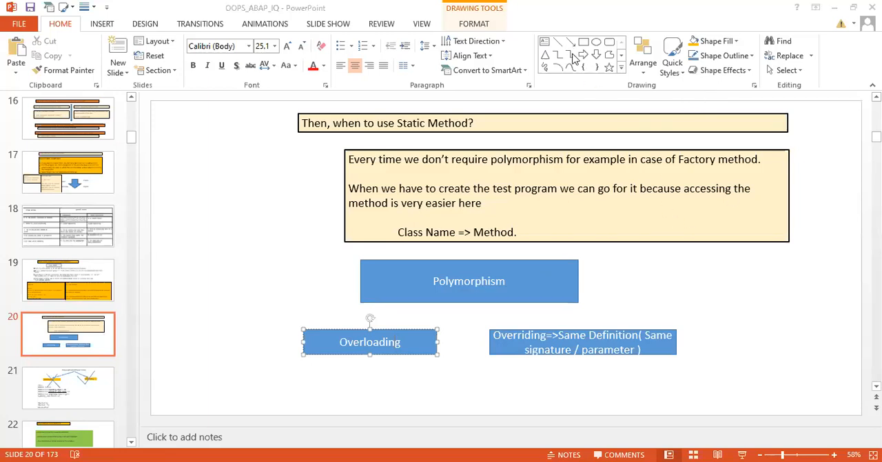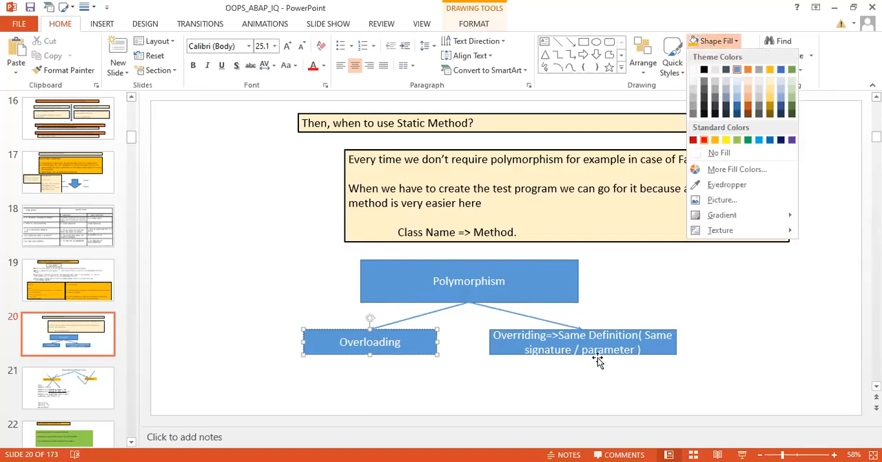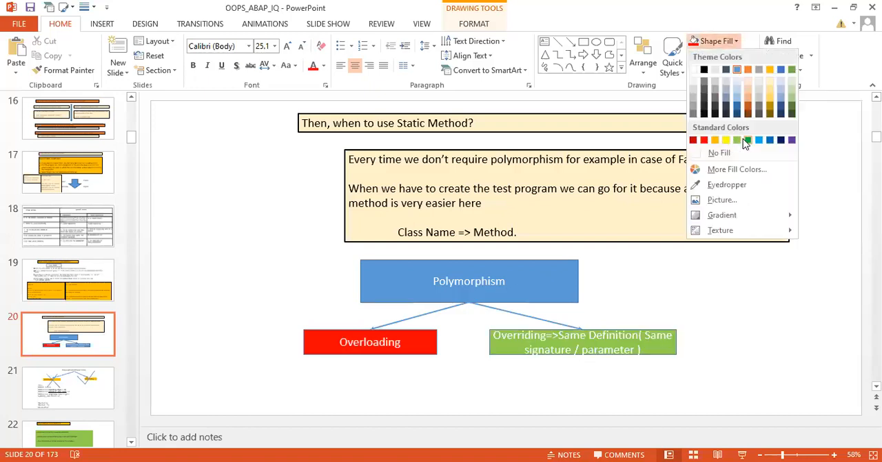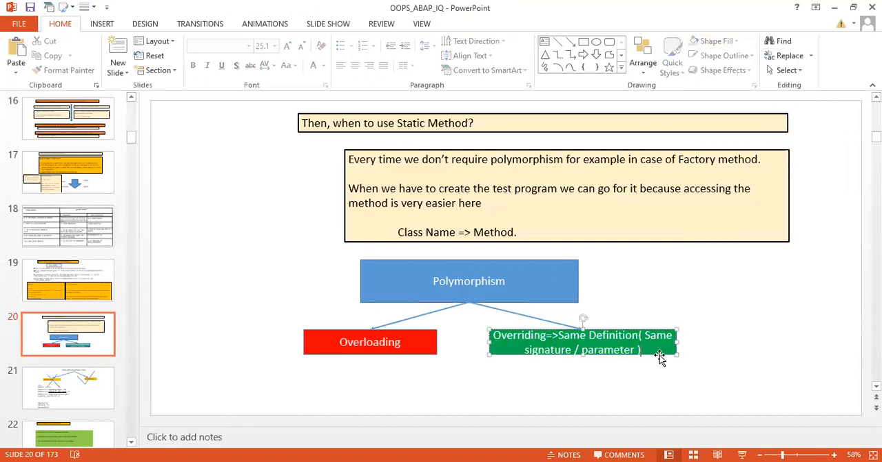I don't know the possible reason behind why they have not given it. But this is a very powerful feature which is not available in ABAP, while overriding is here. Overriding is available. I have marked this one in red, which means not available in ABAP, and overriding is in green, which means it is available in OOPS ABAP.